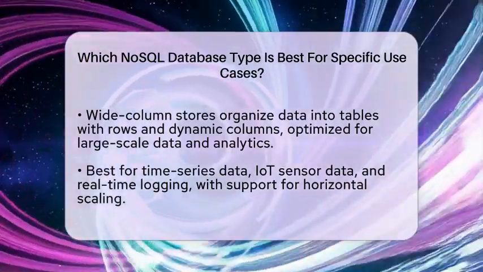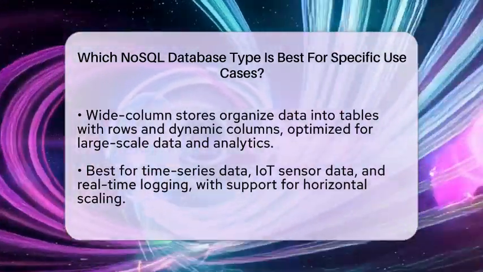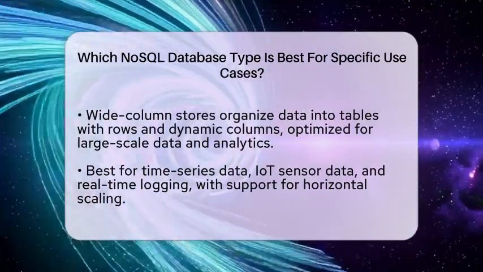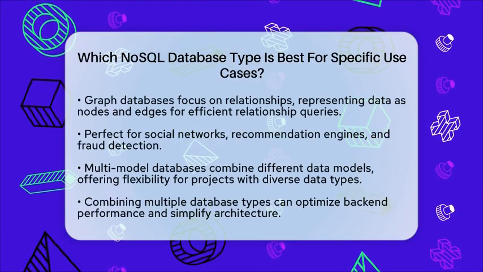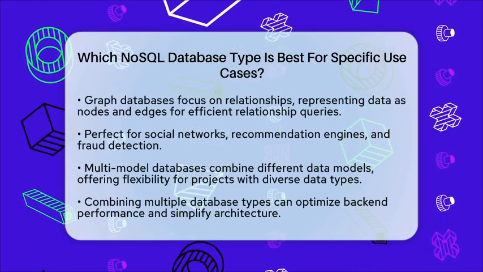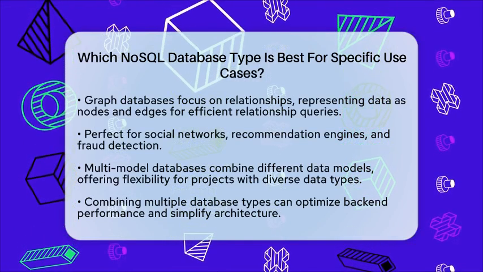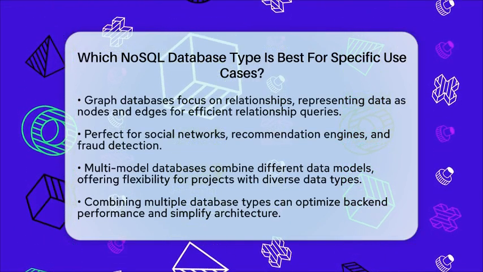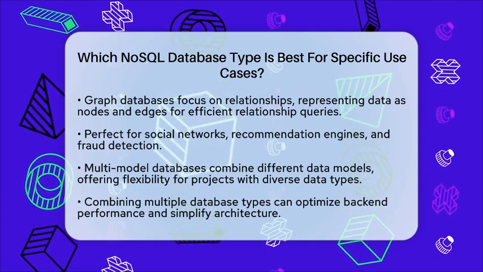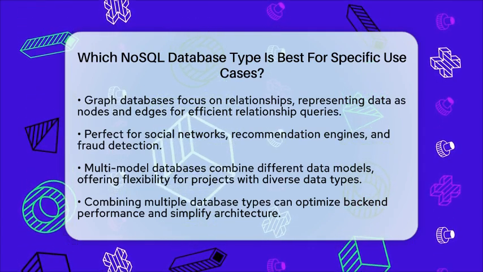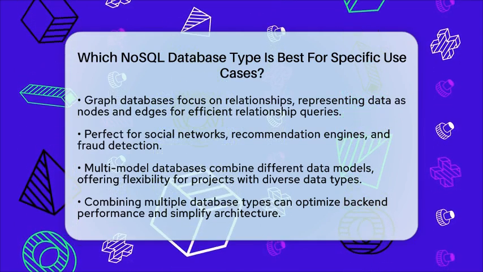Multi-model databases combine different data models within one system. They support key-value, document, and graph data, giving flexibility for diverse data types. These are useful when your project needs varied data representations without switching databases. For example, a complex app might store user profiles as documents, relationships as graphs, and cache data as key-value pairs. This approach simplifies backend architecture and allows you to choose the best model for each task.